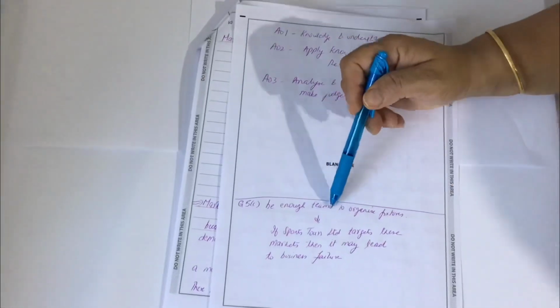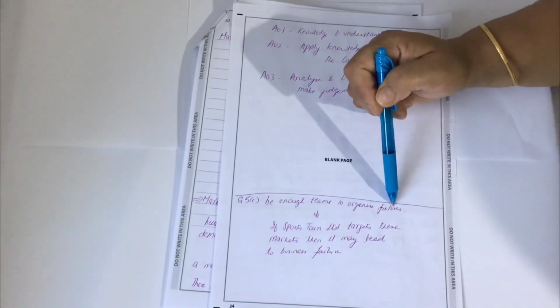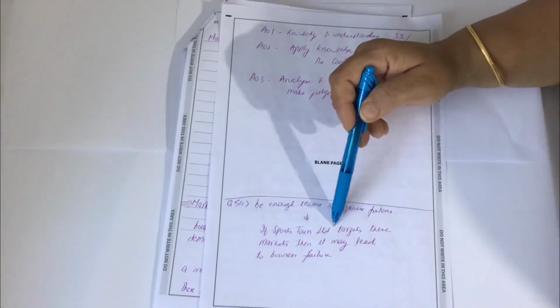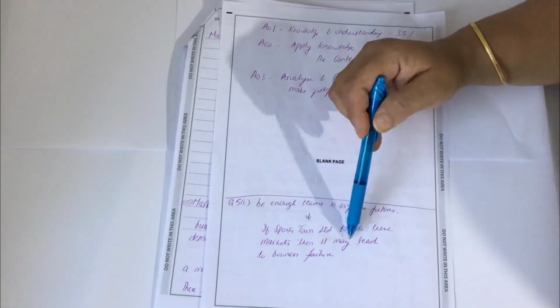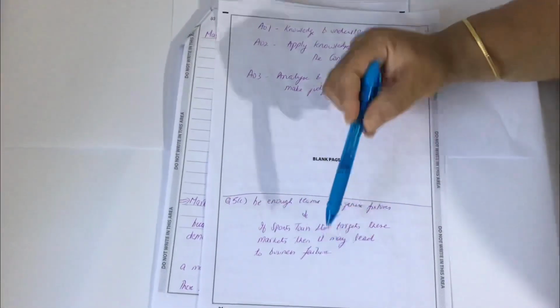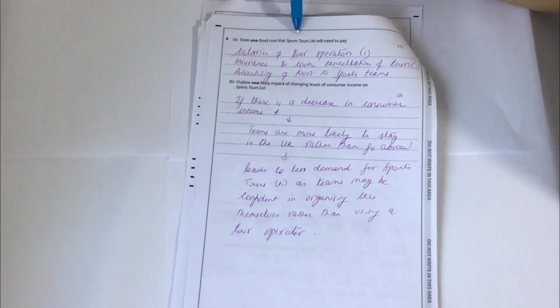So it might be enough teams to organize the fixtures. If Sports Tours Limited targets these markets, then it may lead to business failure. Okay, so this is how you continue. And if you want to change your answer, just put a cross and you can answer here and just write the answer number.